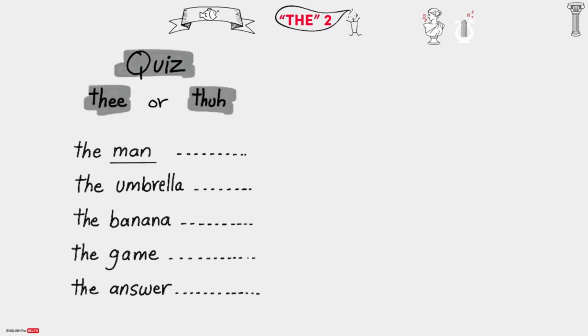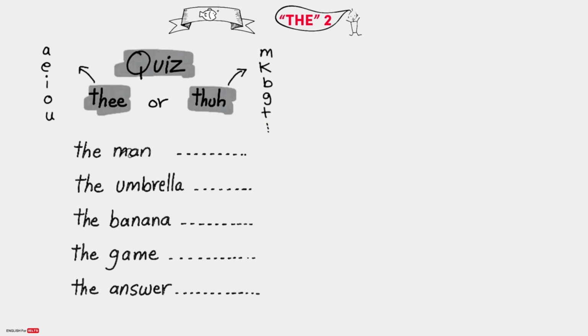Do you say "a" or "the"? "A man" or "the man"? "An umbrella" or "a umbrella"? So as I've mentioned in the previous video, you need to listen to the first sound in each word here. We say "an" if the noun starts with a vowel sound: a, e, o, a. And we say "a" if the noun starts with any other sound: m, k, b, g, t, etc.